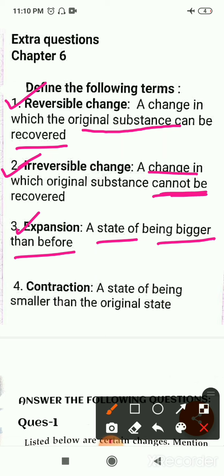And the next condition, when that material cools, when you reduce the temperature, then again it contracts and comes to the original state, then it is called contraction, right? Then expansion on heating and contraction on cooling, right?